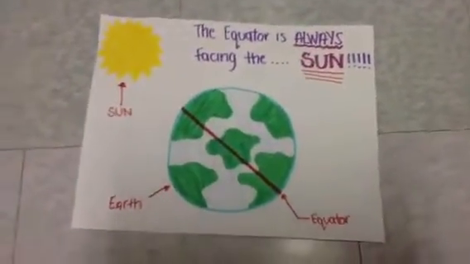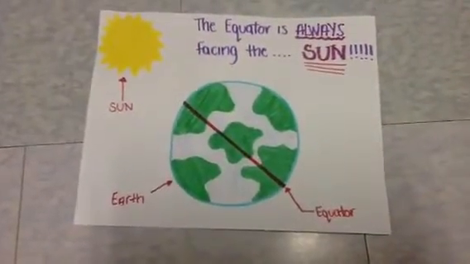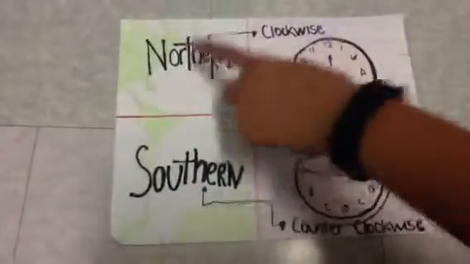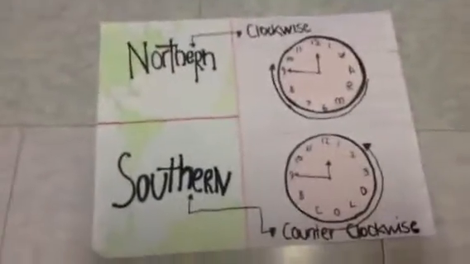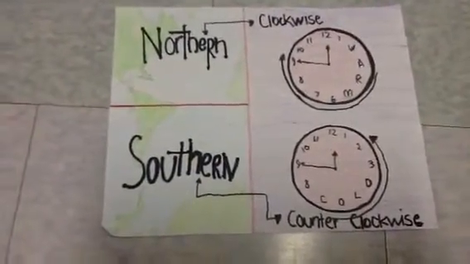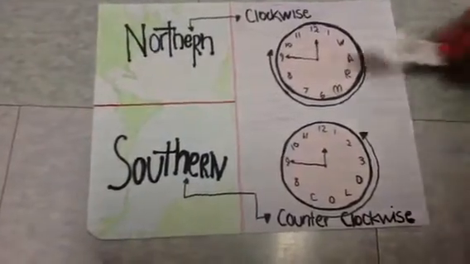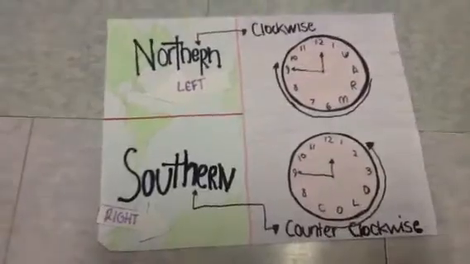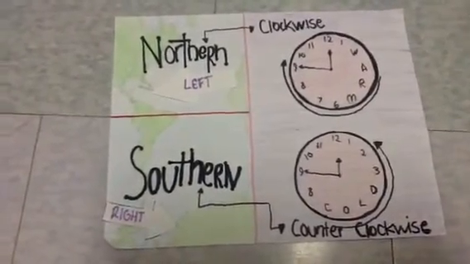Yep. So these currents are also the cause of ice caps melting. How? It's all about the direction of the currents. In the northern hemisphere, the currents go in a clockwise direction, but in the southern hemisphere, they go counterclockwise. So in the northern part of the world, the ocean currents go to the left, and in the southern part of the world, they go to the right? Yep.